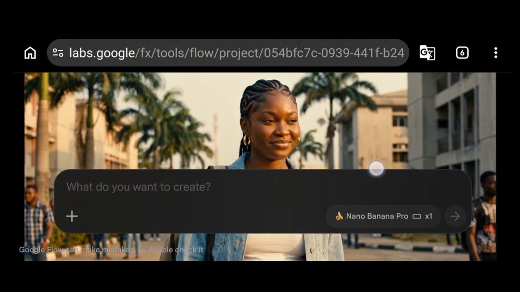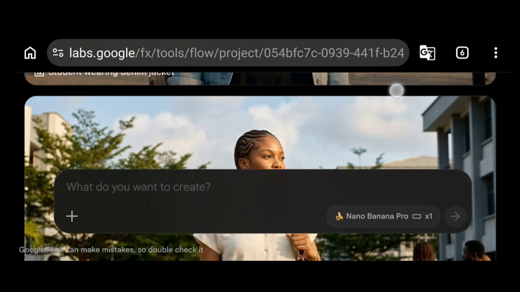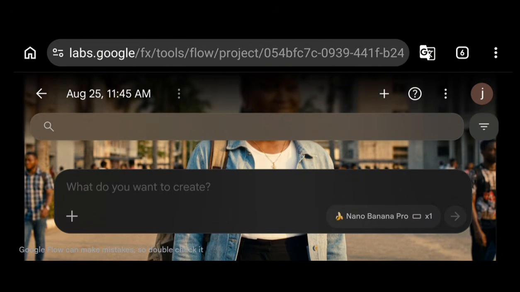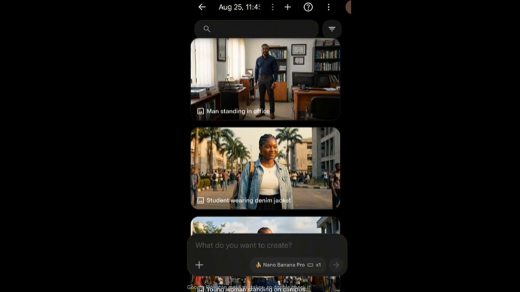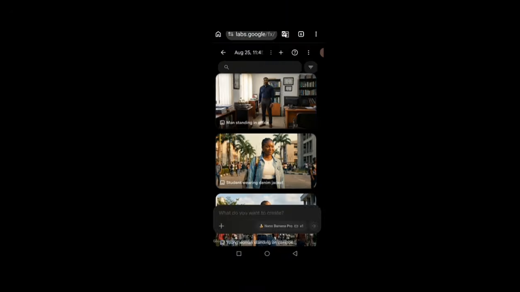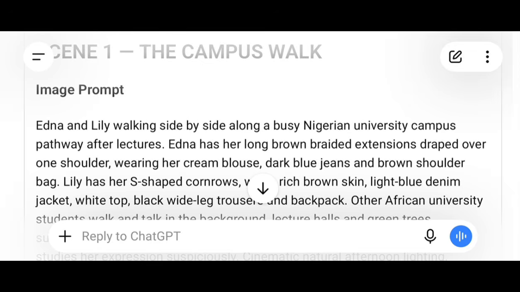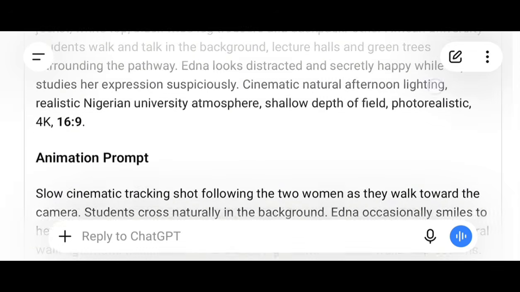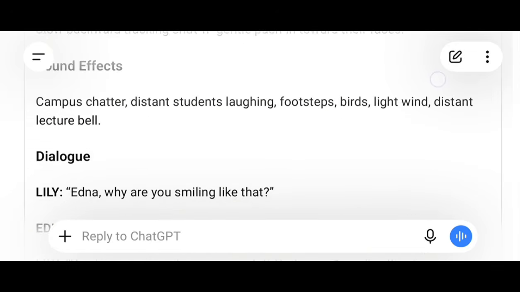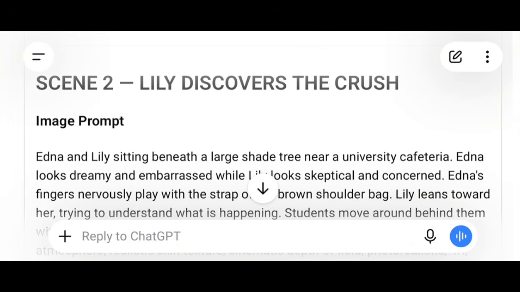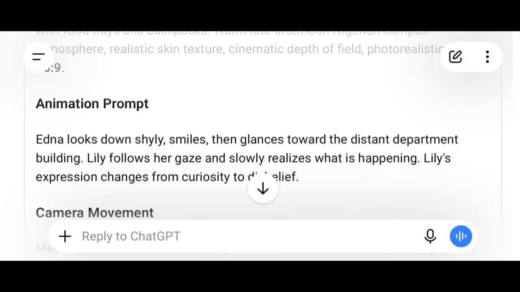Now we need an image prompt that will put the two of them together. You can either just add them here or you can ask ChatGPT to give you a prompt. Now we have all our images ready. We'll check the first scene so that you know who is going to appear, if they're appearing together or not, so you can add them together. Edna and Lily sitting beneath. So you can get a master image that puts the two of them together that you can always reuse every time they are appearing together. Then if they are going to appear single, you also add them single.